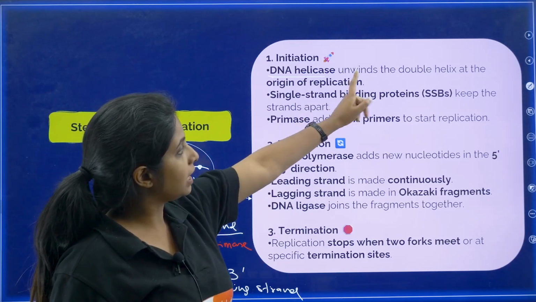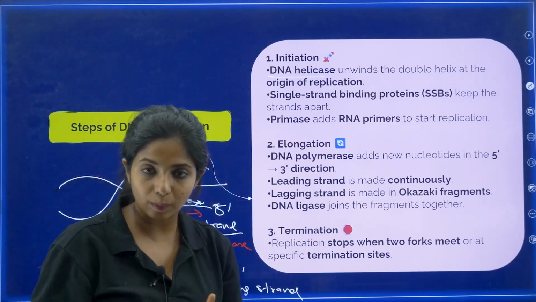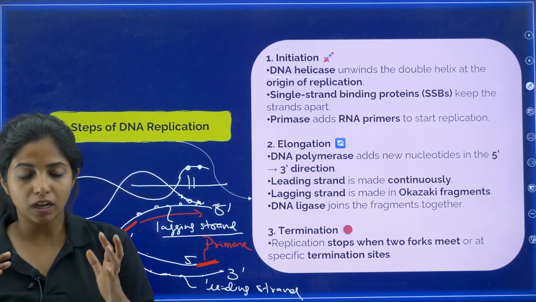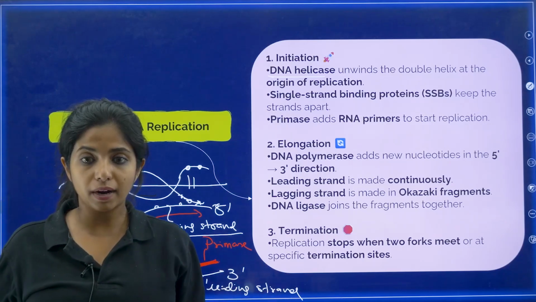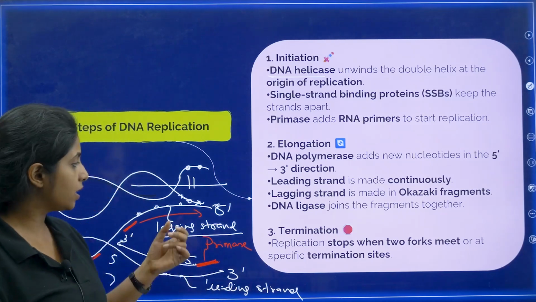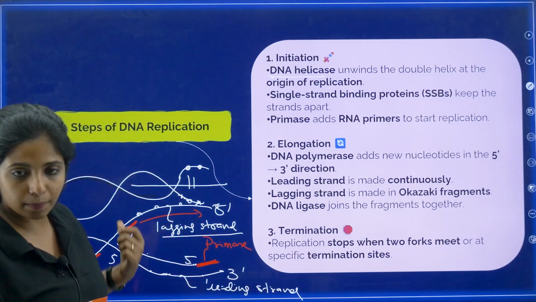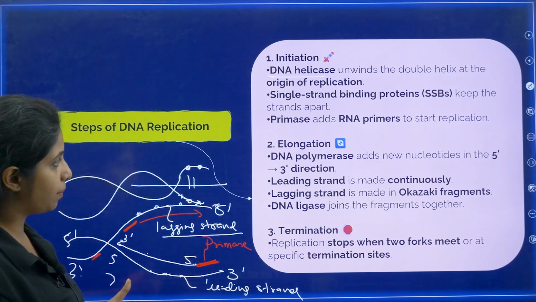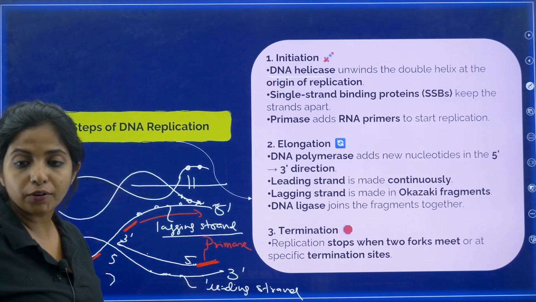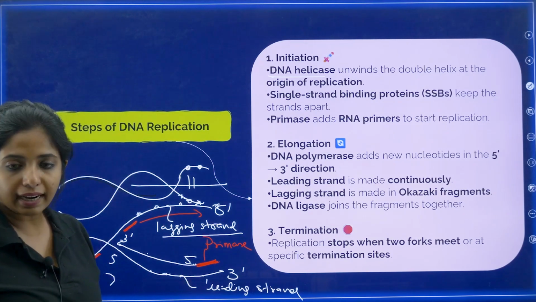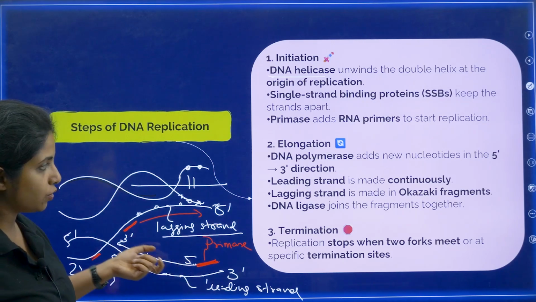First, DNA helicase unwinds the double helix at the origin of replication. Single stranded binding proteins will come and attach to keep the strands really apart. Primase makes RNA primers to start the replication. Now the elongation process happens. What is elongation? DNA polymerase adds new nucleotides in the 5' to 3' direction, as you can see over here.